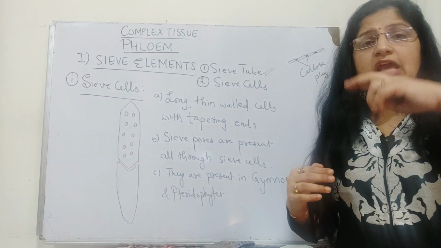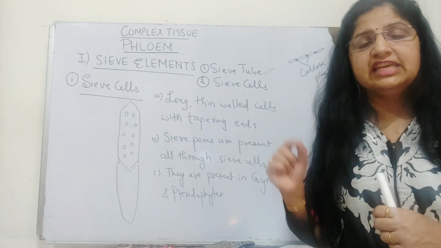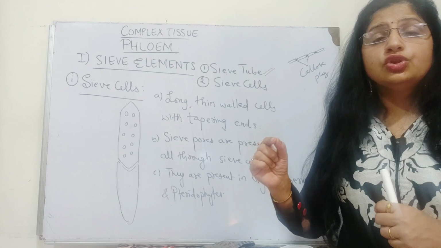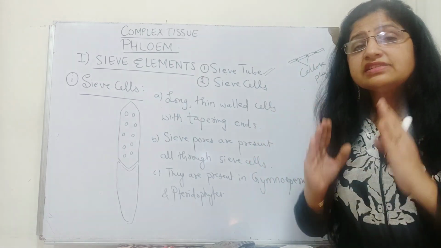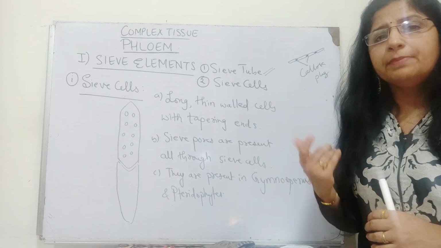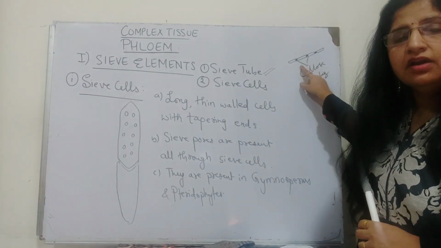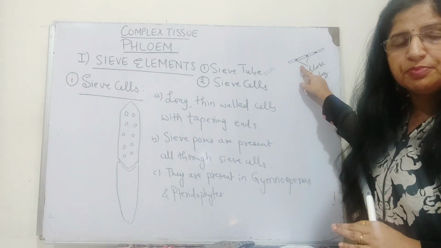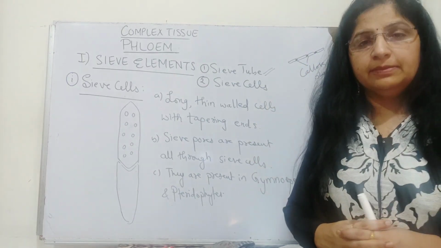At the point where they are placed end to end, there is a perforated sieve plate with sieve pores through which things move from one place to another. In some old sieve tubes, in a particular growing season, these sieve pores get plugged by the callose plug, which on the arrival of spring gets dissolved, and again the conduction activity begins.